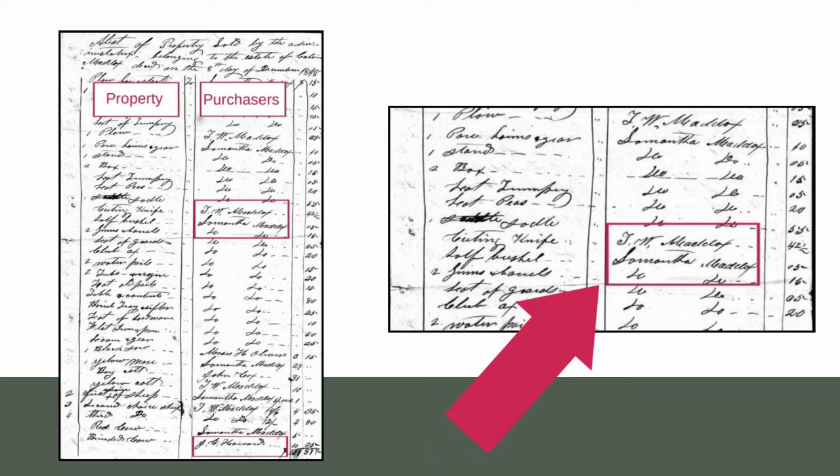Here she is right here, Samantha Maddox. And she is actually the widow of Calvin. So we see her all through the records. If we had not known what her name was, who she was, we would have seen that similar name. I would have done due diligence research into that and discovered she was the wife. And then I would have to pursue a marriage record for this group.